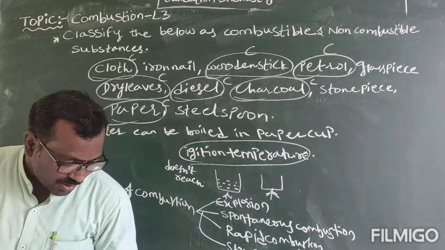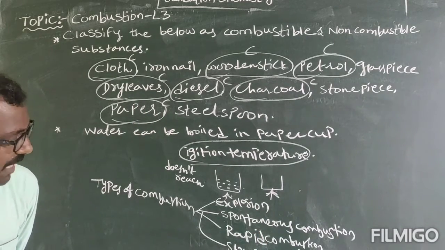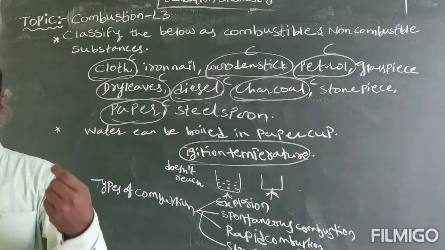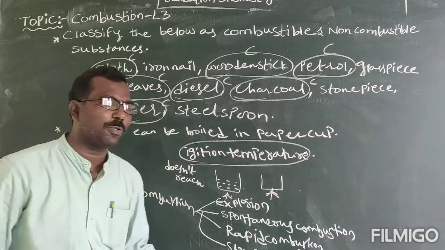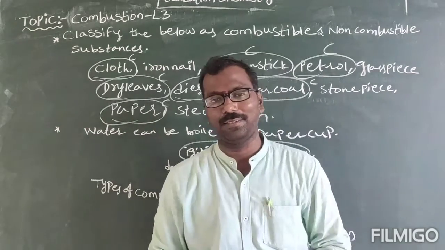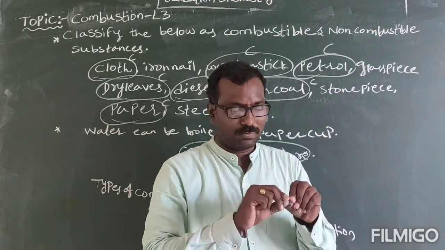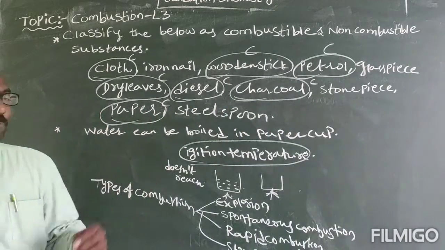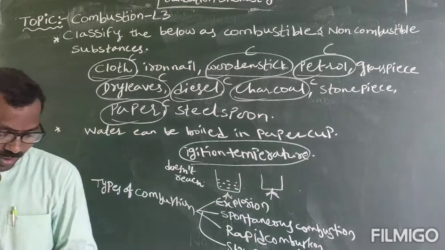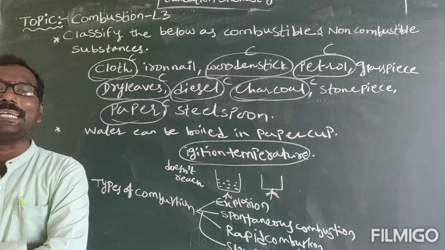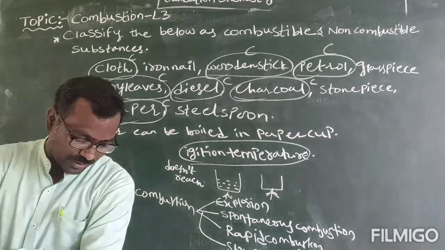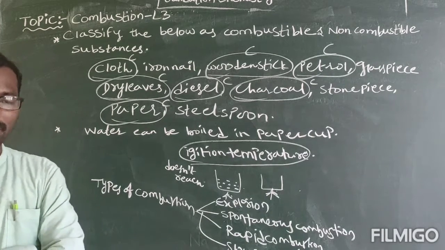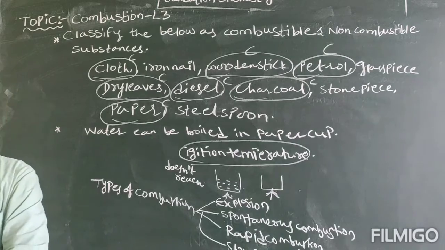So what is spontaneous combustion? What is rapid combustion? What is slow combustion? And what is explosion? A simple example. Explosion means, suppose when you take firecrackers, bombs, when you light them, they explode. Is it or not? So that is called explosion. A combustion reaction that occurs suddenly, with the evolution of a large amount of gases, and a large amount of heat is released. That is called explosion.